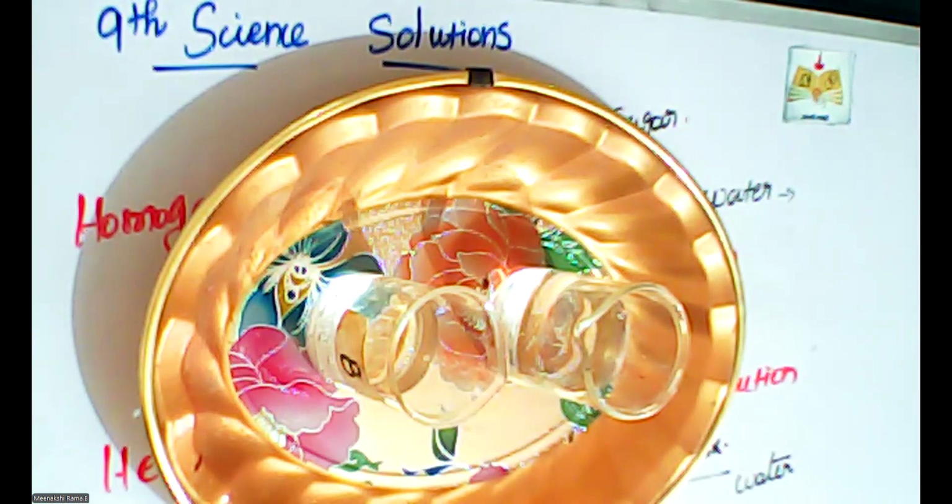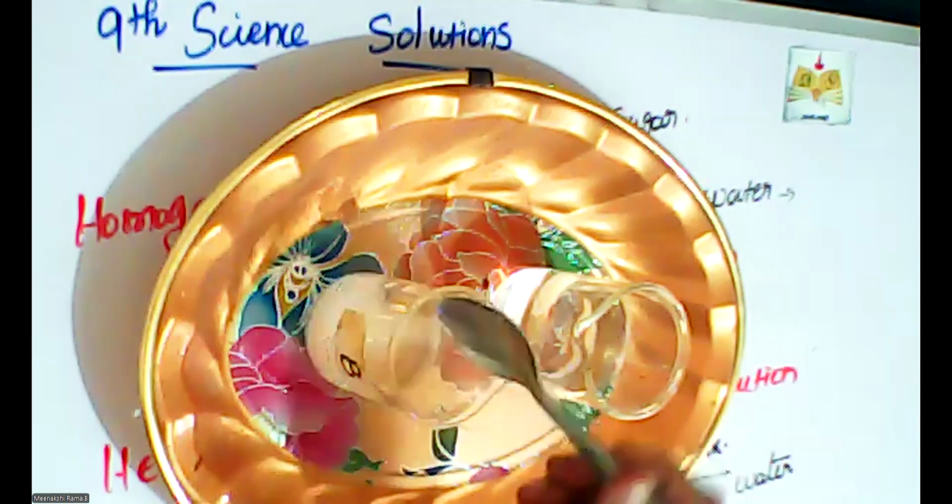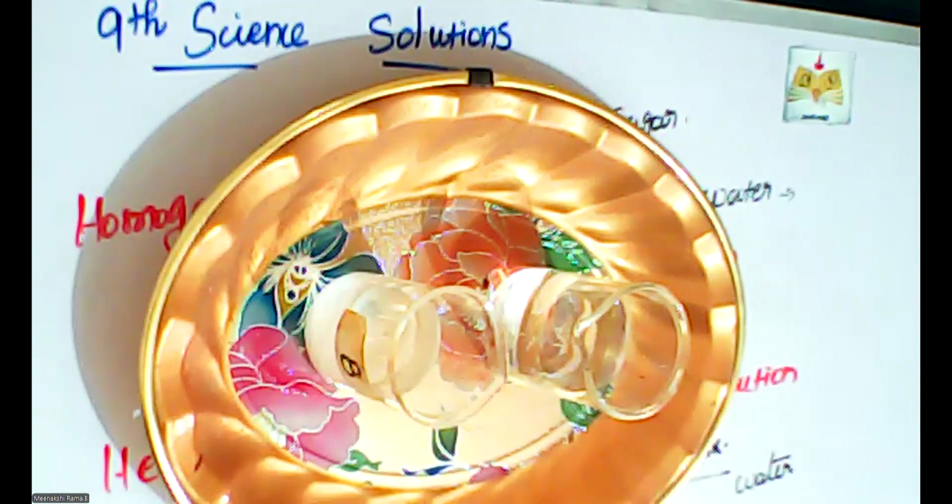These two beakers contain the solvent. Now I am going to add the solute material. What is the solute? I add some quantity of salt. Salt is a solute.